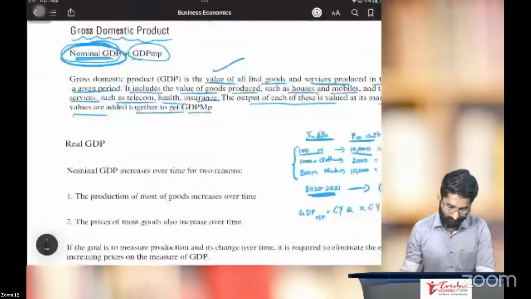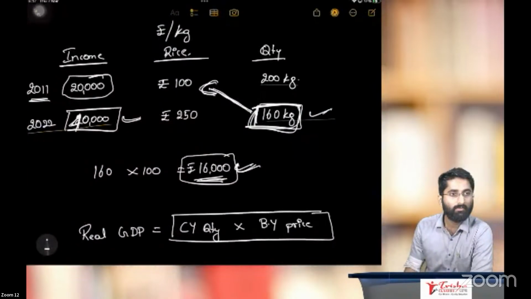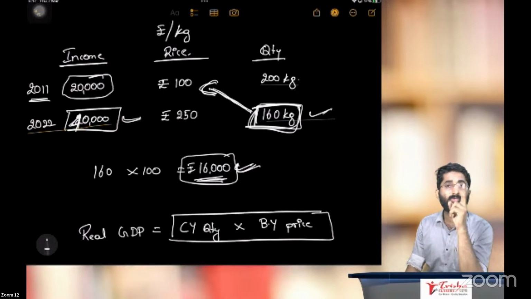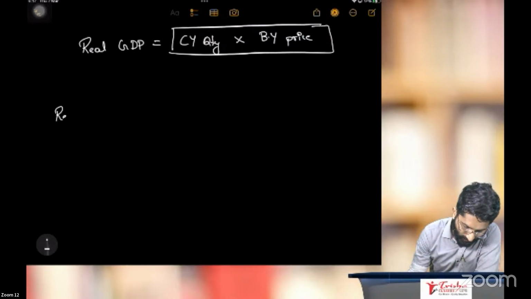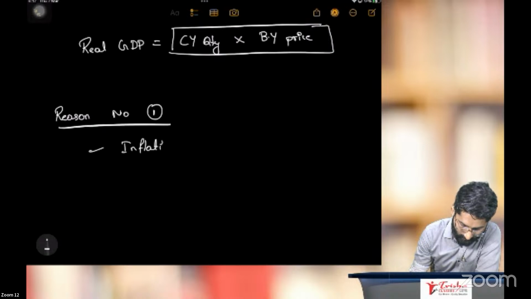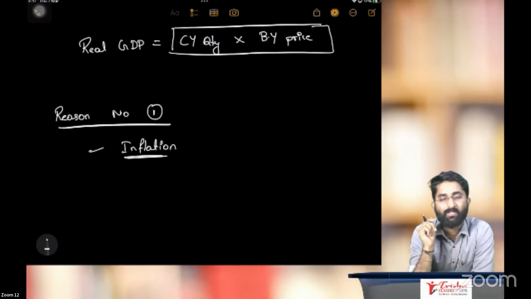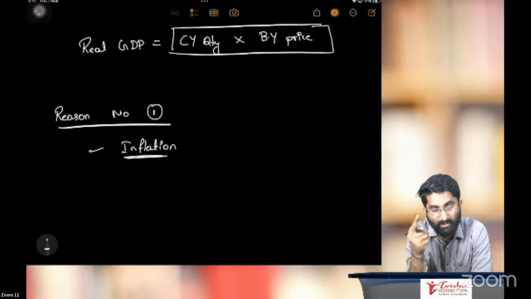Listen. Nominal GDP increases over time for two reasons. By now you know, nominal GDP increases because of two reasons. What are the two reasons, sir? Reason number one: so far we discussed, because of inflation. Nominal GDP increases because of inflation.